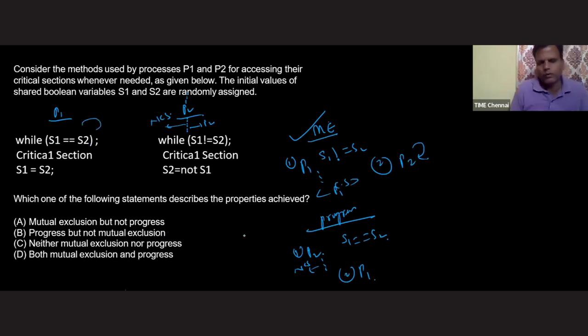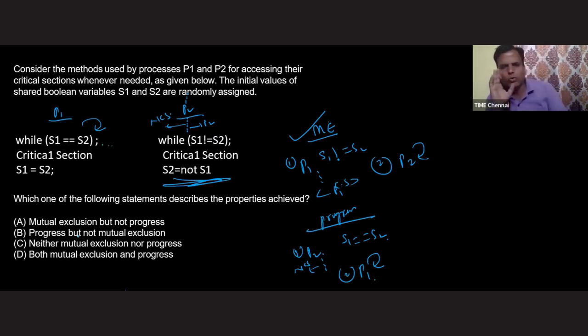Then it will go for busy waiting. Process P1 will go for busy waiting. How long will it be in busy waiting? Until this condition becomes false. That happens only when process P2 enters the critical section, comes out from the critical section, and sets this value so that S2 is not equal to S1. Till this point of time, there is no chance for process P1.